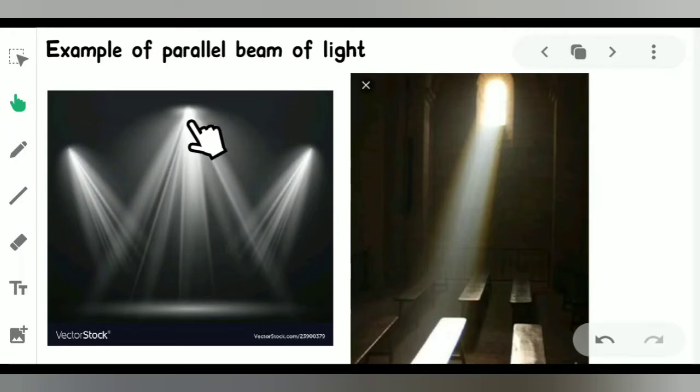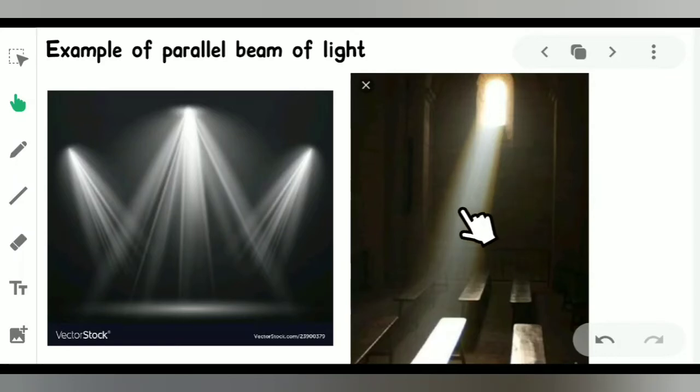But you see, the light rays actually fall on specific positions, so the spacing between them becomes equal. So these will be known as the parallel beam of light. Again, if you look through a window, you can also see that in your daily life.